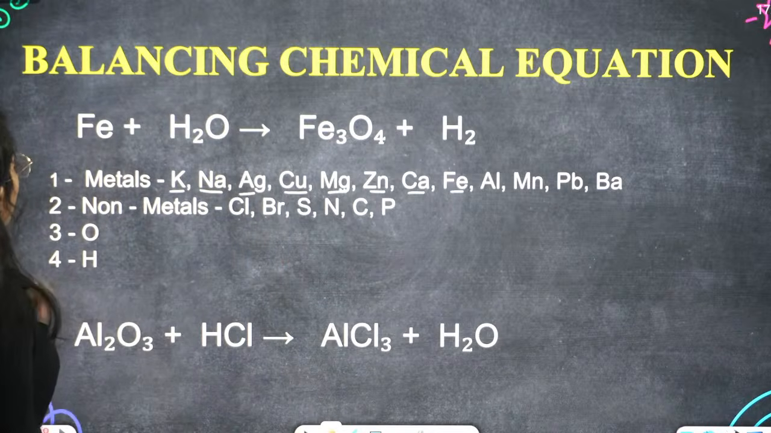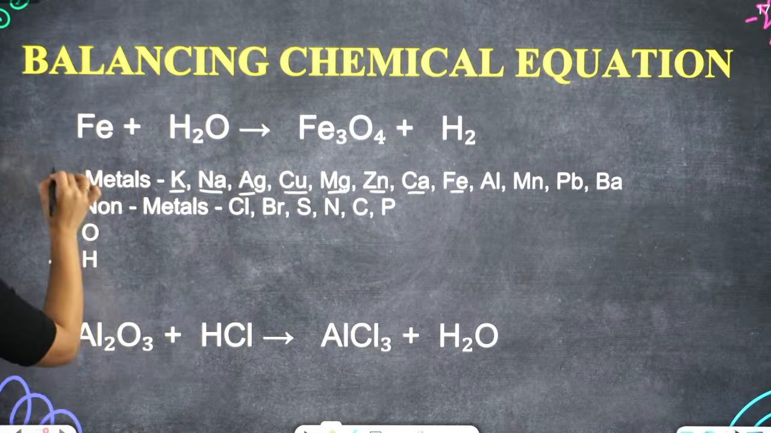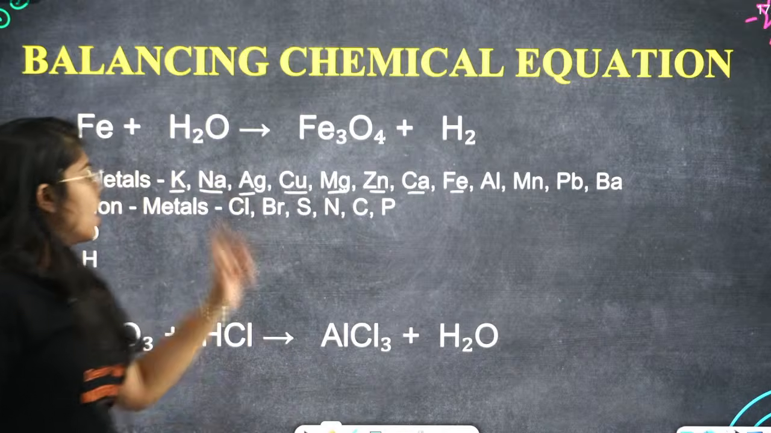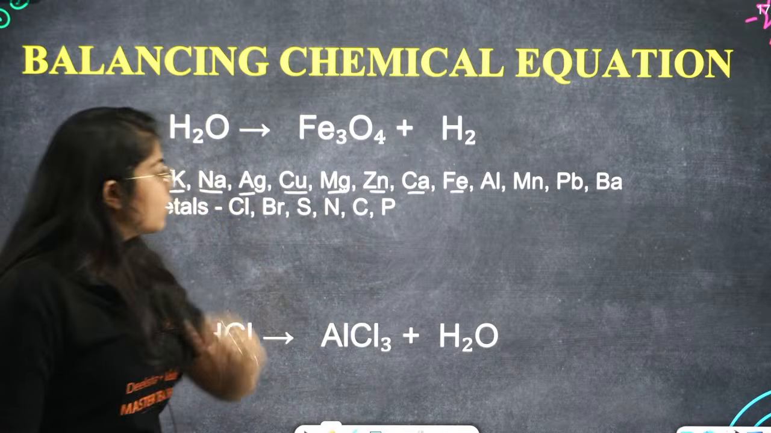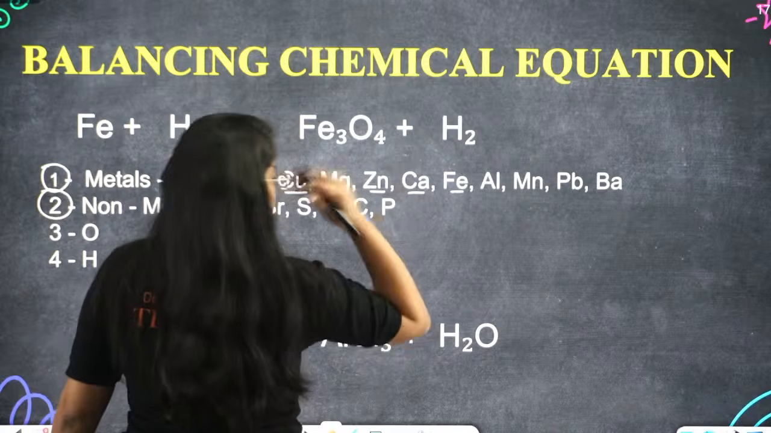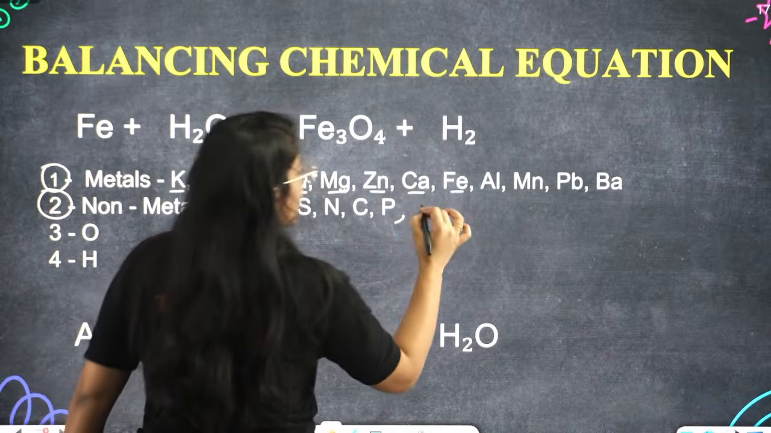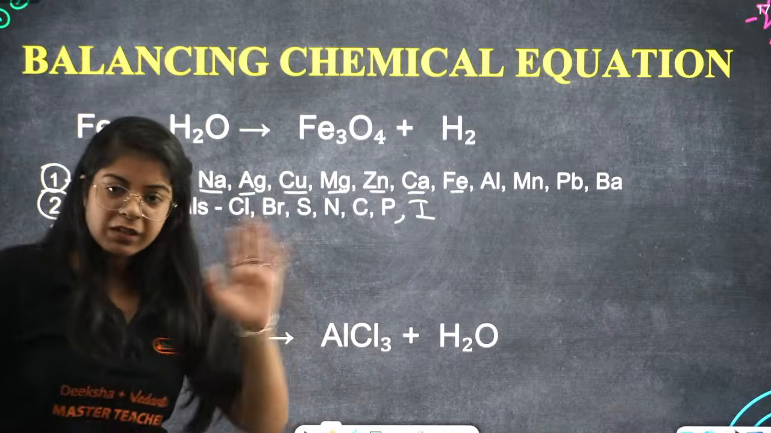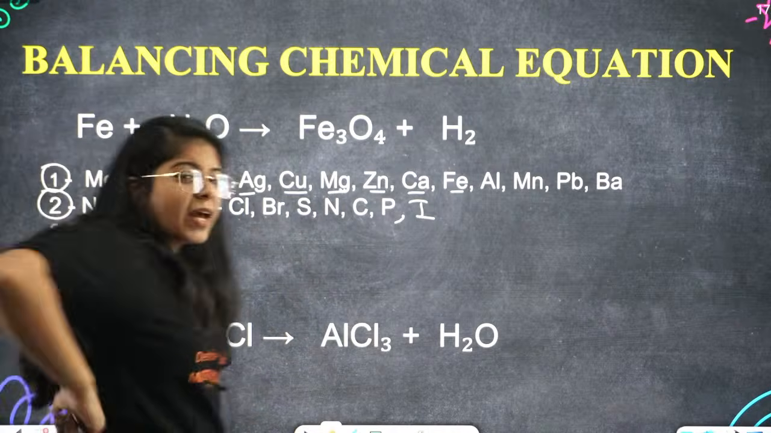Okay. Now, first we have to balance metals. Second, we have to balance non-metals. Ma'am, what are non-metals? Chlorine, bromine, sulfur, nitrogen, carbon, phosphorus, iodine. All of these are non-metals. Done? Understood?